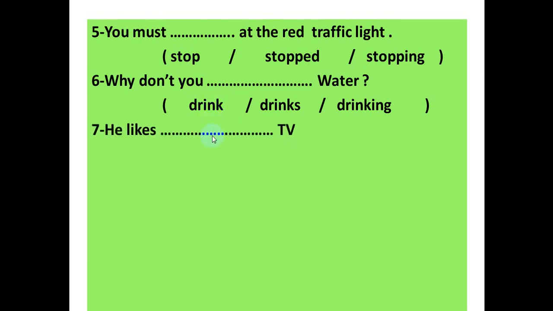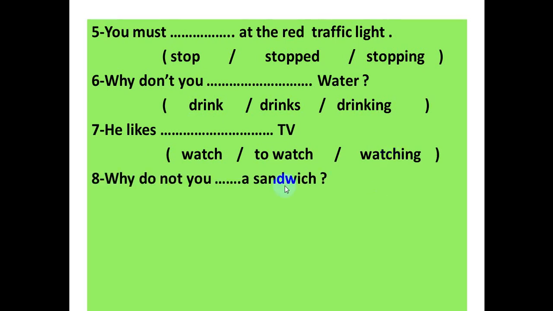Number 7. He likes space TV. Watch, to watch, watching. Of course we need this is like. Yes, it is followed by watching, the gerund. He likes it in general. Number 8. Why don't you space a sandwich? Why don't you? A suggestion followed by an infinitive. Yes, the answer is eat.